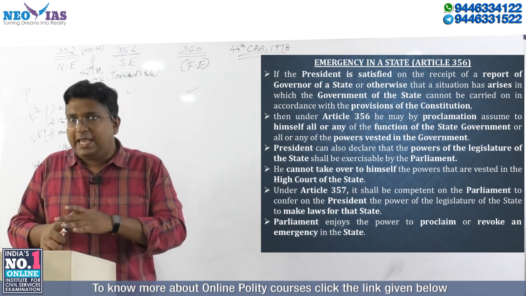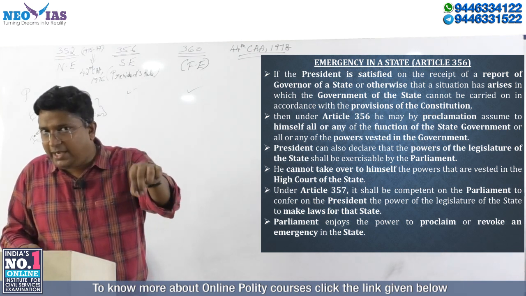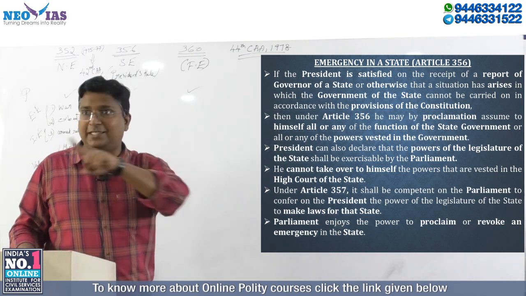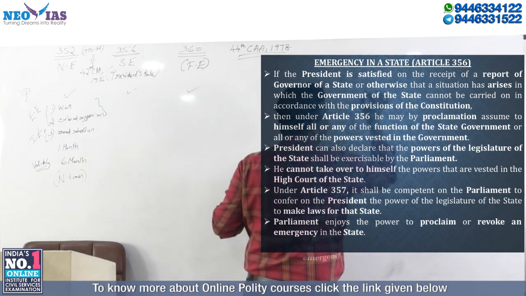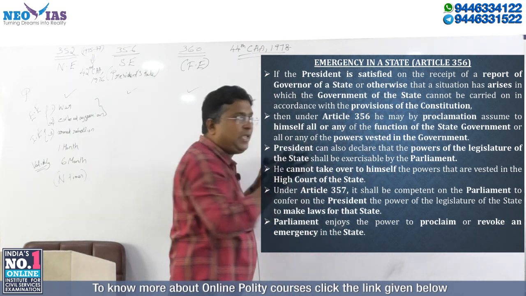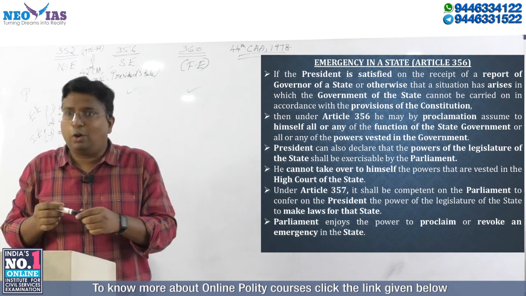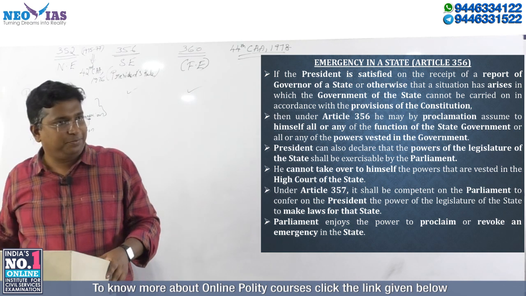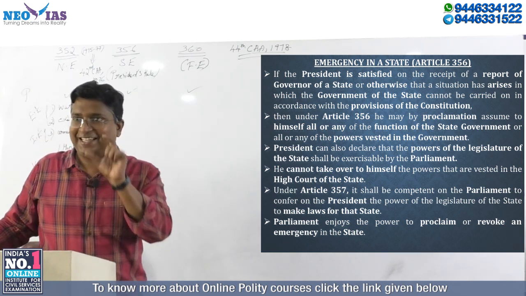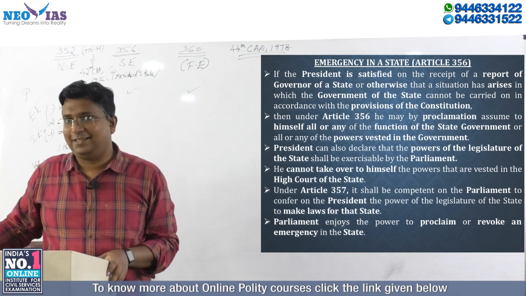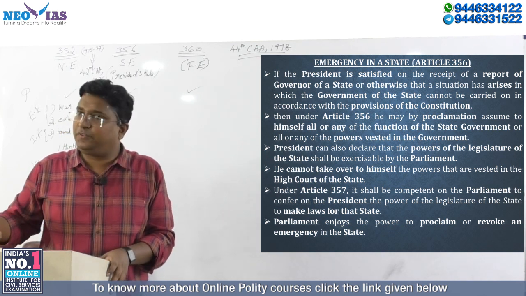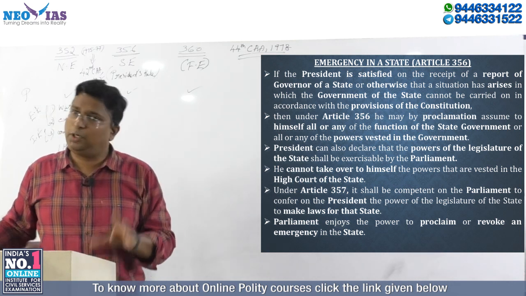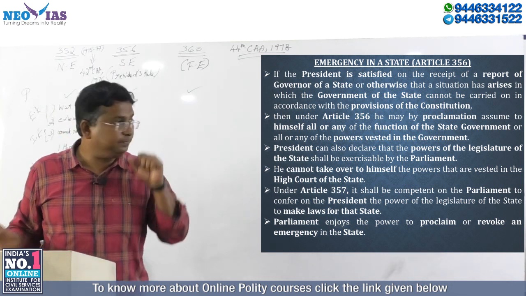So if the president is satisfied on the report of the governor of a state or otherwise, this is another important thing. Two words are there. The president's satisfaction is based on two factors. One, on the report of a governor. Without the report of the governor also, the president can proclaim state emergency. So that is, or otherwise. Normally it is based on the report of the governor because he is the person who is there in the state. Or otherwise also the president can proclaim. In both the cases, president rule has been proclaimed.